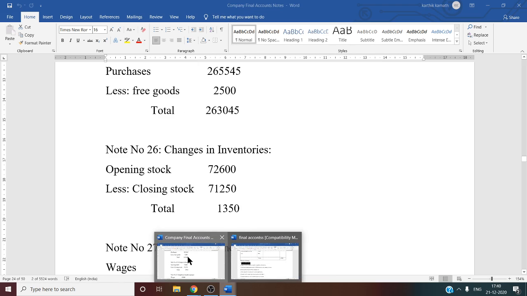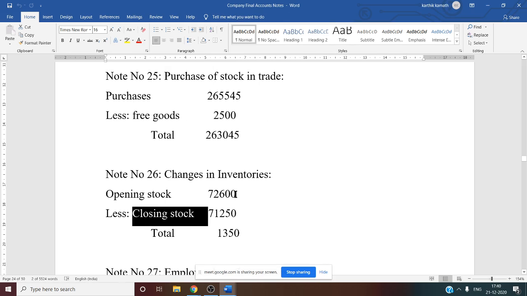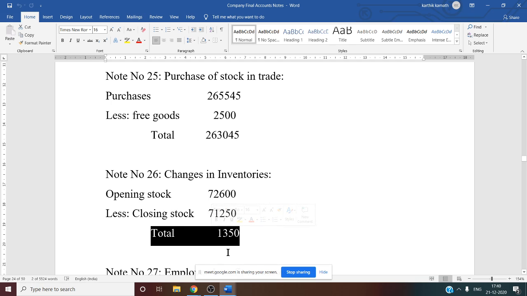So we have to deduct both. In order to get the difference, here opening stock is more and closing stock is less, so you will get the positive balance of 1,350. But if you see the previous problem, there opening stock is less and closing stock is more. In that case, you will get the negative balance.